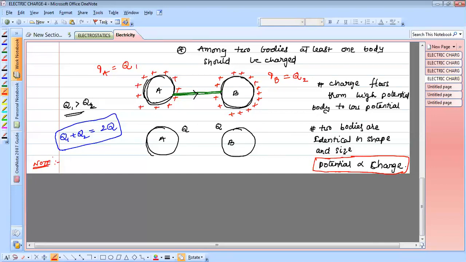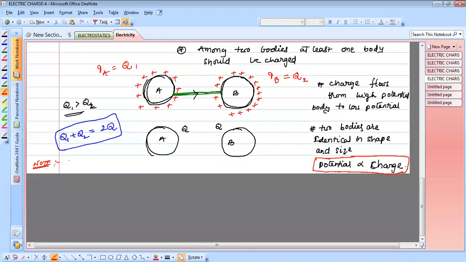Very, very important point. While taking the charges Q1 and Q2, you should take them with their signs, with their nature. That means if you take plus Q1 and minus Q2, then it is Q1 minus Q2. Otherwise, if it is minus Q1 and plus Q2, it is minus Q1 plus Q2.